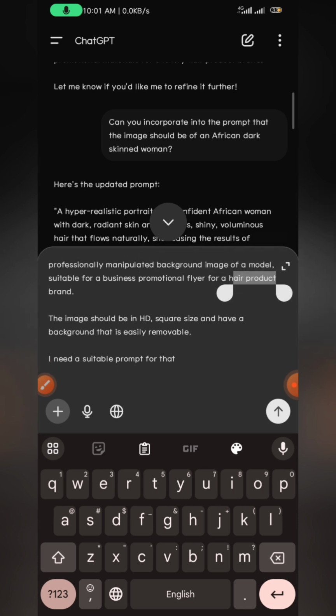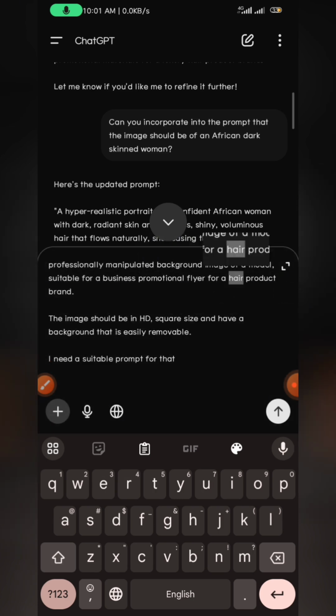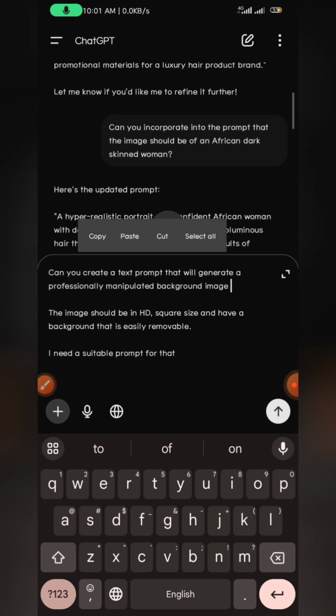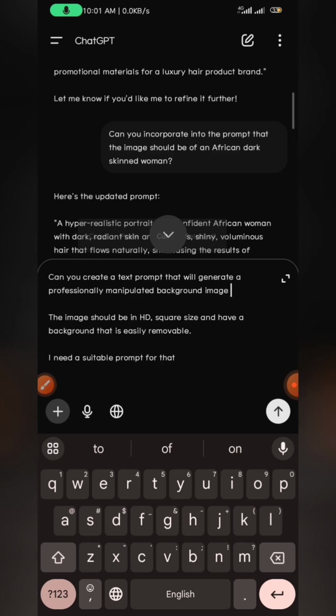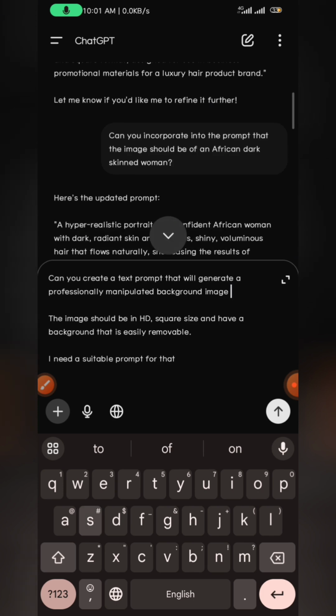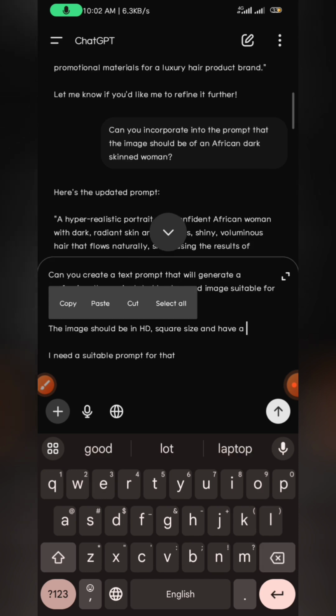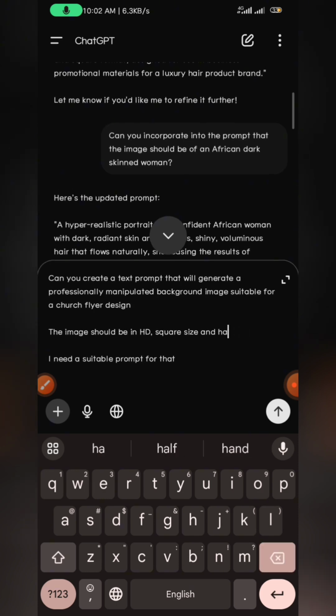Now, these text prompts, I'm going to add the samples in the description of this video, and you can go ahead and just copy my own text prompts and use them. So background image suitable for a church flyer design. The image should be HD square size.